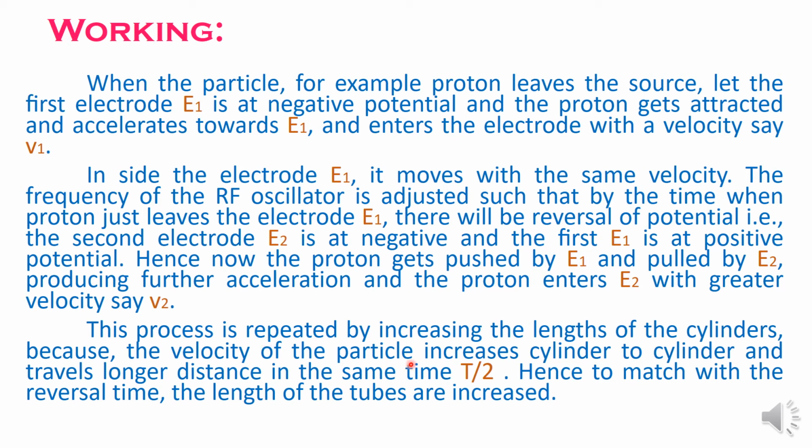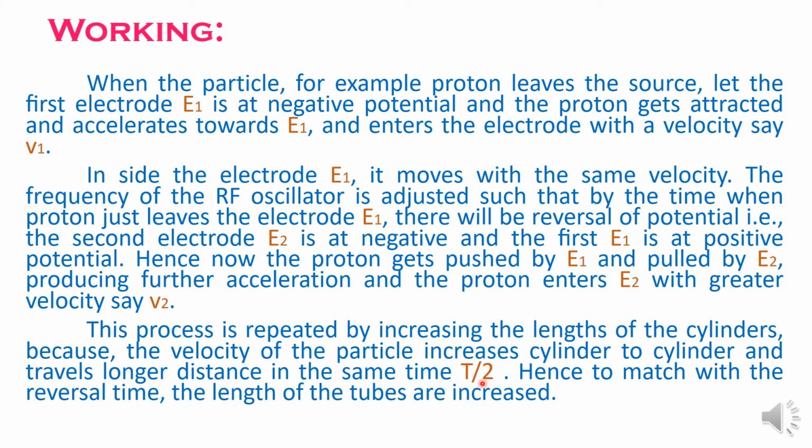And this is possible because the process is repeated by increasing the length of the cylinders, since the velocity of the particle increases from cylinder to cylinder and these particles will travel a longer distance in the same time.